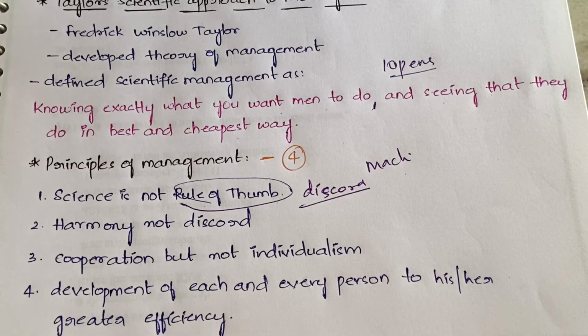Okay, then next, second is harmony not discord. Harmony not discord means the harmony between the managers and the workers should not be disturbed. Okay, so management and workers should be friendly with each other, they should share ideas with each other, and understanding should be there between the manager and the worker. The harmony should not be disturbed.